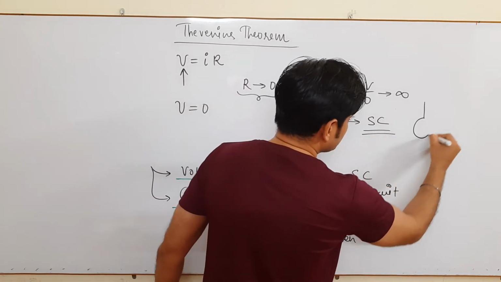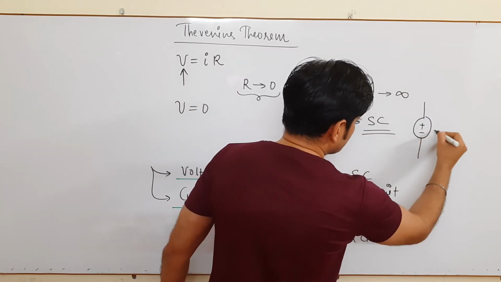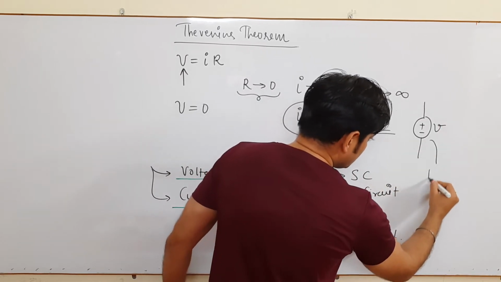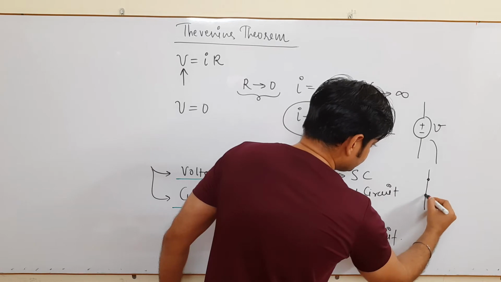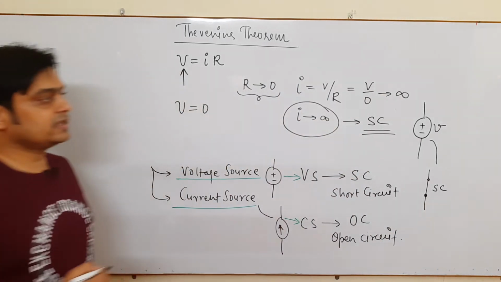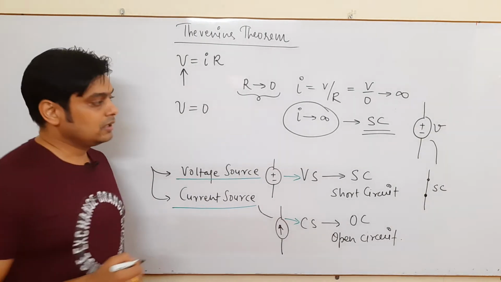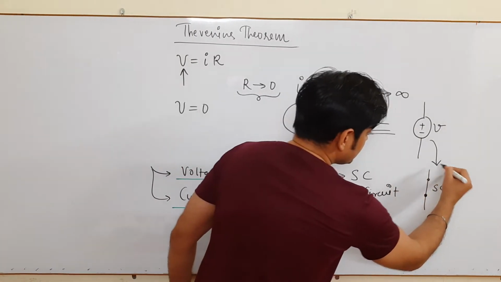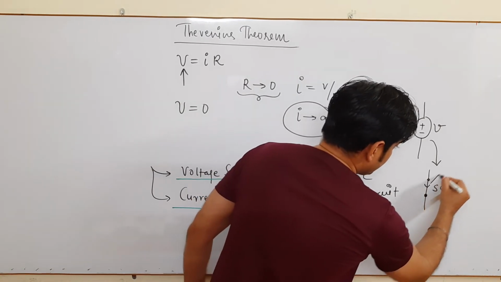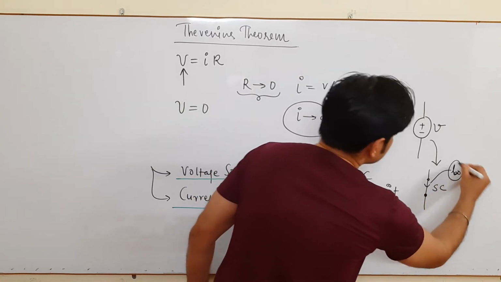It means if this is your voltage source, say it is V, and if I have to remove it, basically it is removed in this fashion, and it is known as short circuited. This voltage source gets short circuited. So under this condition, whatever the current flow is, we say it is infinite.